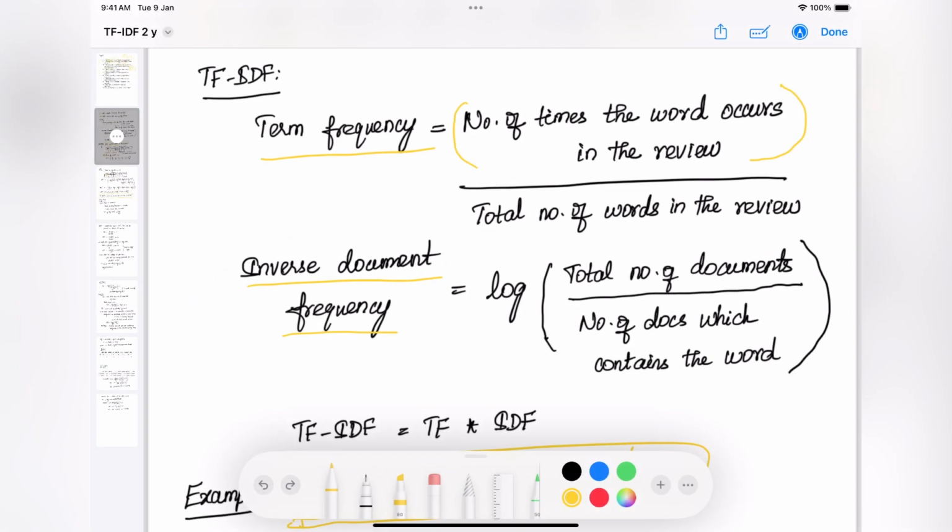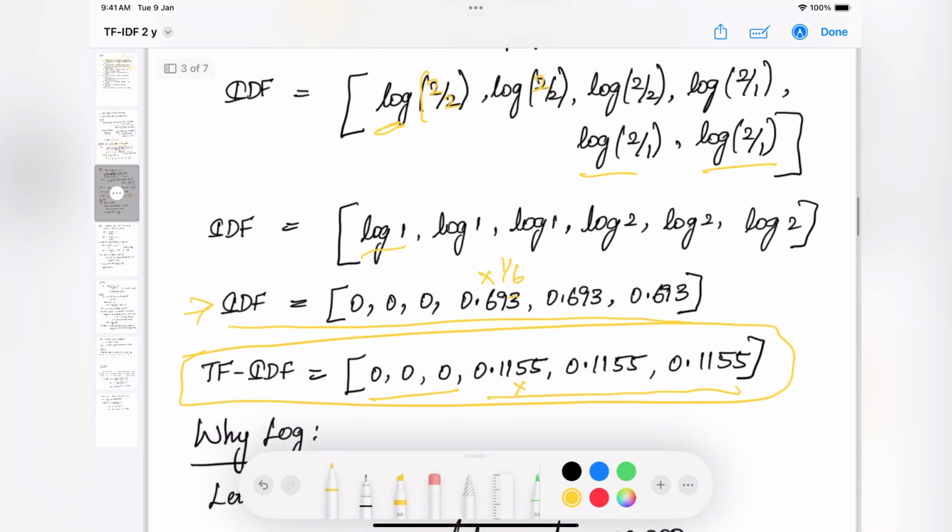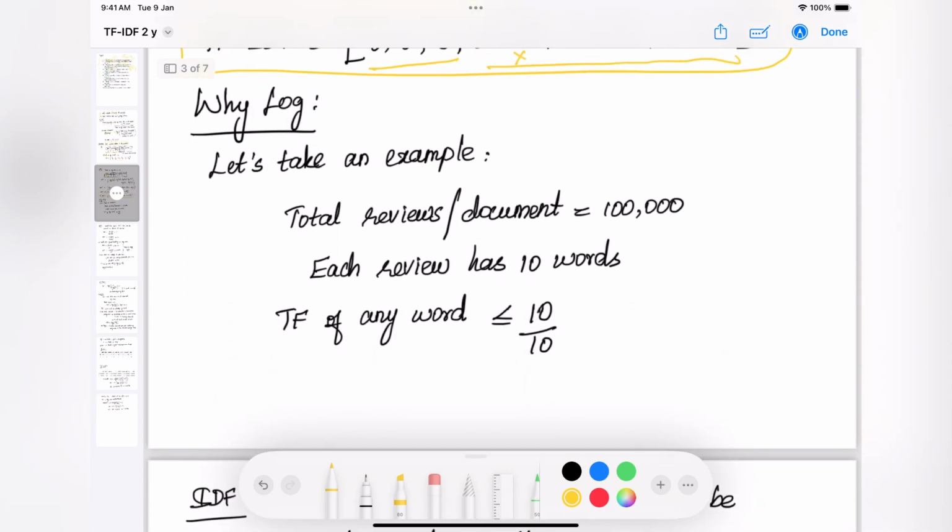Now let's understand why we have a log in the IDF. To know it, let me take an example. Let me assume we have a total of 100k reviews and each review has 10 words. If I want to calculate the TF of any word in a review, the denominator will always be 10, because I have assumed that every review has exactly 10 words.